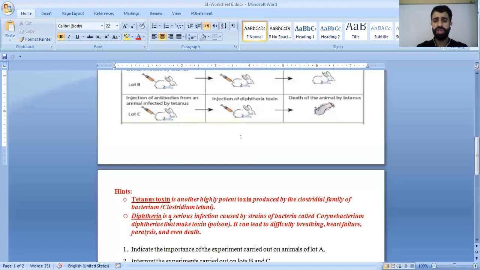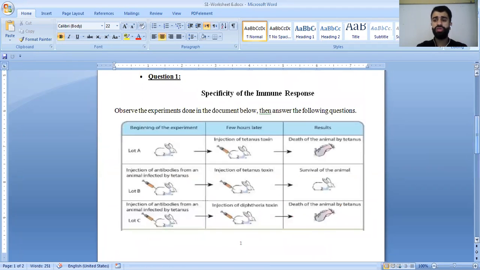Diphtheria also is a serious infection caused by strains of bacteria called Corynebacterium diphtheriae that make a toxin poison. It can lead to difficulty in breathing, heart failure, paralysis, and even death. So both of them are toxic. Let's start with the first one.